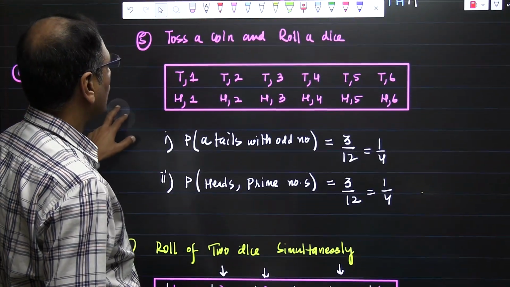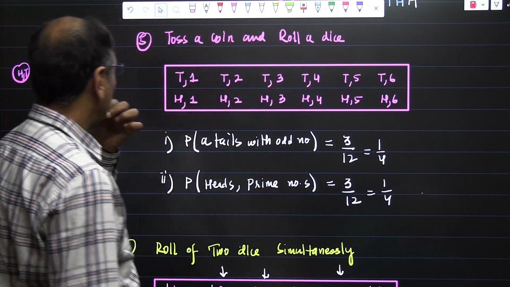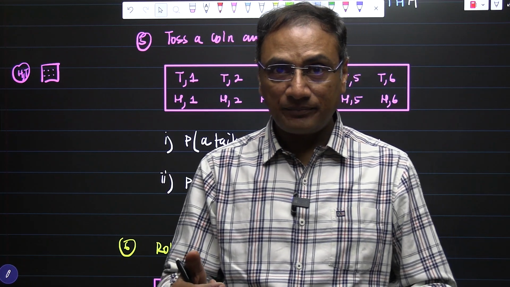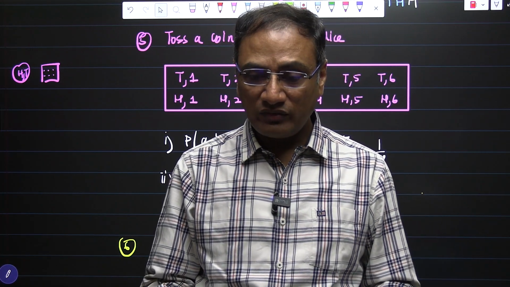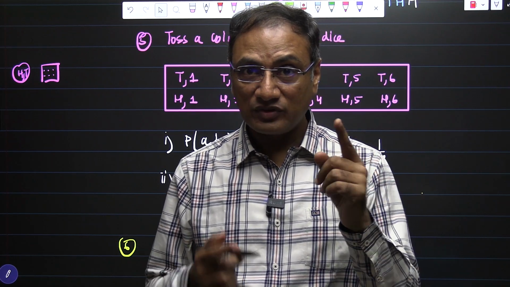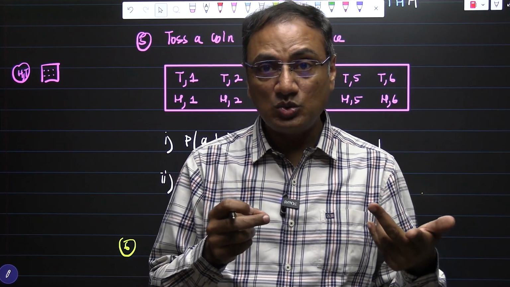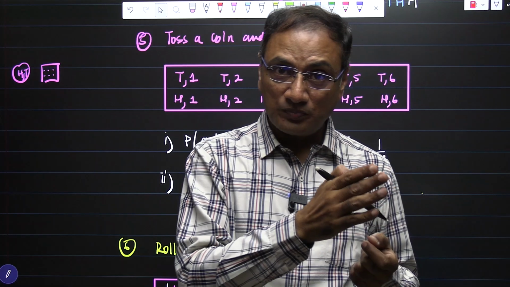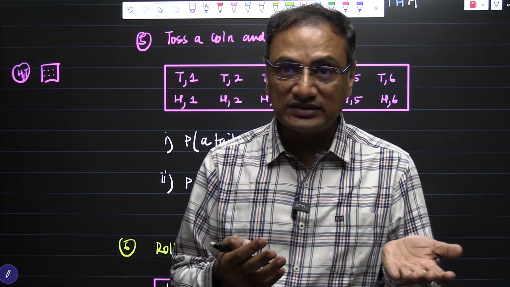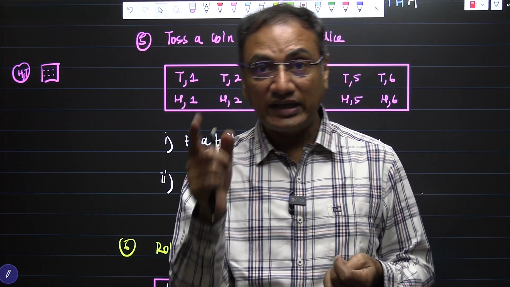Now toss a coin and roll a dice. That is a question which has been asked many times in past papers. If I am tossing a coin and rolling a dice, when I toss the coin I can have tail, and rolling the dice, I can have 1. So one outcome is tail and 1. The second time the coin gives me tail and the dice gives me 2. The second outcome is tail and 2. The third time, let us assume it gave me tail again, but the dice gave me 3. So the third outcome is tail 3, tail 4, tail 5, tail 6.